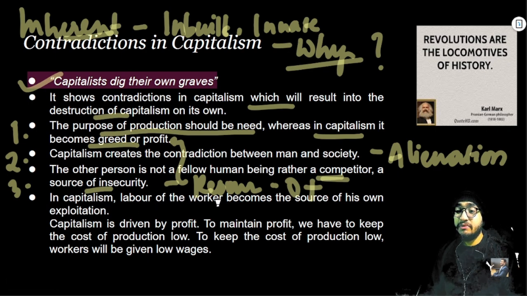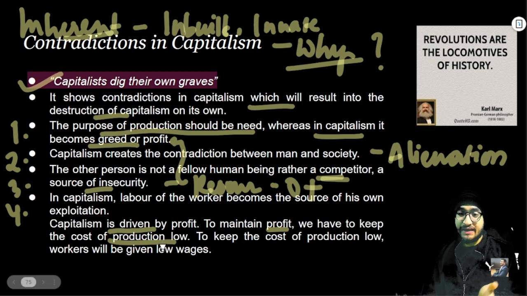And in capitalism, the labor of the worker becomes the source of his own exploitation. This is the fourth problem, right? The labor of the worker becomes the source of his own exploitation. How? Because capitalism is driven by profit. To maintain profit, we have to keep the cost of production low, right? Hence, if the cost of production is low, we can charge a higher margin, the basic economy, right? And hence the profit margins will be more. To keep the cost of production low, workers will be given low wages, right? Because we have to cut on the factors of production, right?